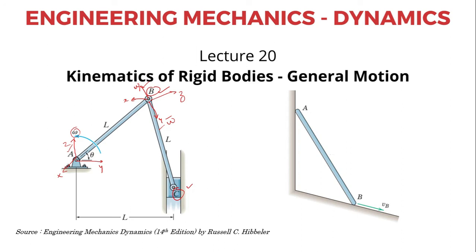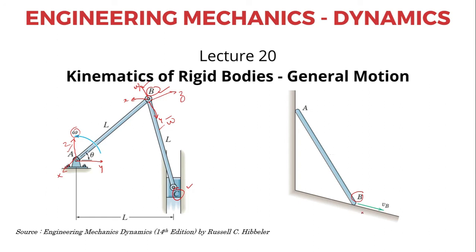Okay, now on the right hand side you can see an inclined rod, okay, that is sliding down the plane. Okay, so you have this corresponding B here, sliding down the plane with a velocity say VB.